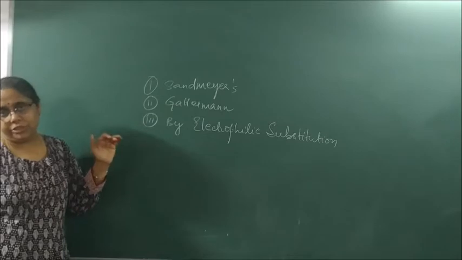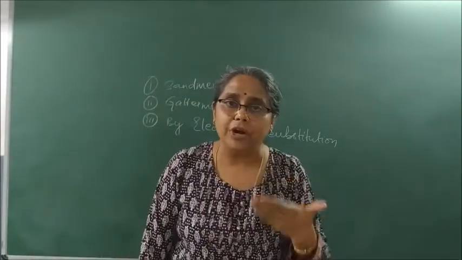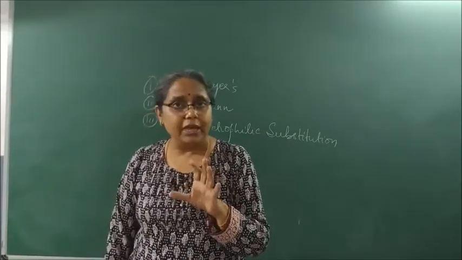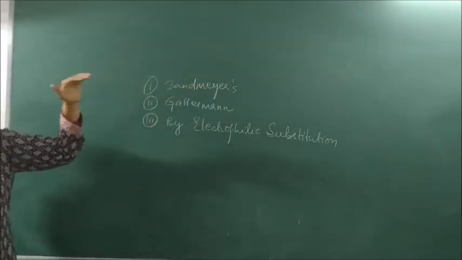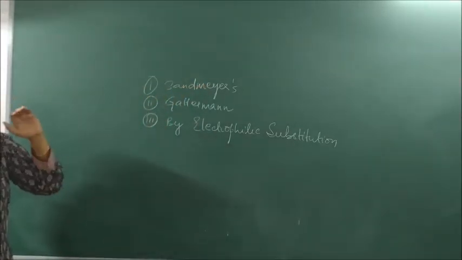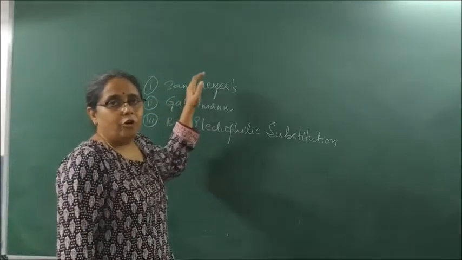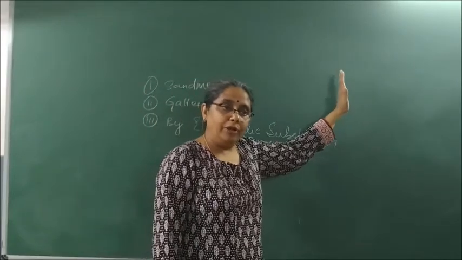All these three reactions, when I say, you should be able to picture in front of your eyes what these reactions are. See, again I will tell. When I talk about Sandmeyer's reaction, I know Sandmeyer's reaction involves the reaction of benzene diazonium chloride with cuprous chloride. It forms chlorobenzene or bromobenzene, with removal of nitrogen.